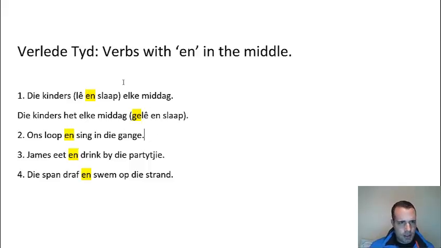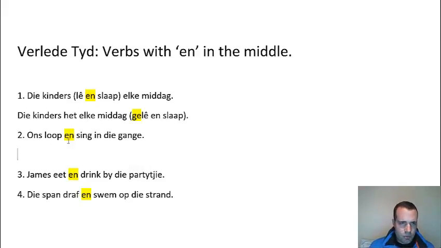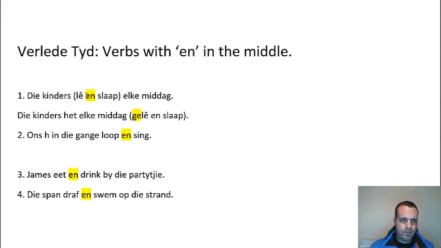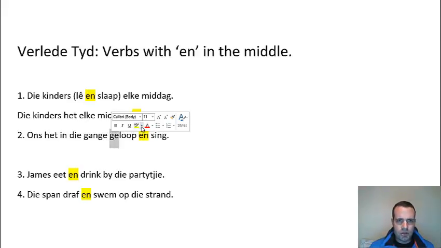If you look at the next one very quickly, ons loop en sing. We're walking and singing in the passages, in die gange. You want to move loop and sing to the end, move them out, and put a het where they used to be. Put a ge onto loop there, and that'll be your answer.